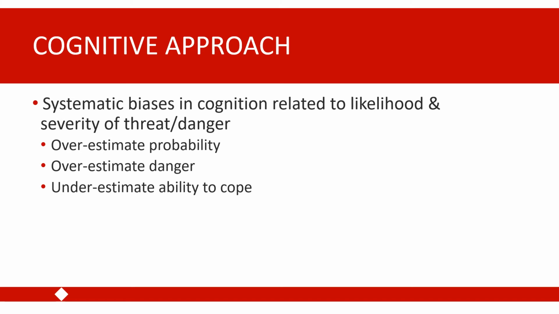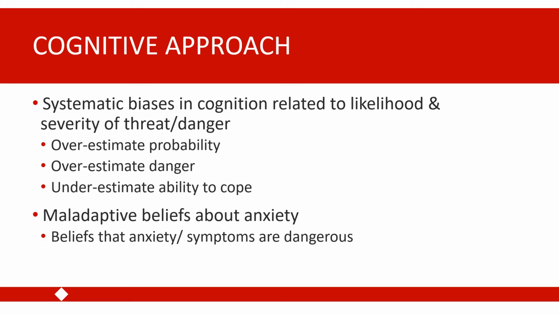In addition to these systematic biases related to the phobic object, we also see some specific maladaptive beliefs about anxiety itself. So one common cognitive bias that we will see is the belief that anxiety and the symptoms of anxiety in and of themselves are dangerous. We particularly see this in disorders like panic disorder. So individuals with panic disorder who experience panic attacks will believe that the symptoms of the panic attack are dangerous in and of themselves.